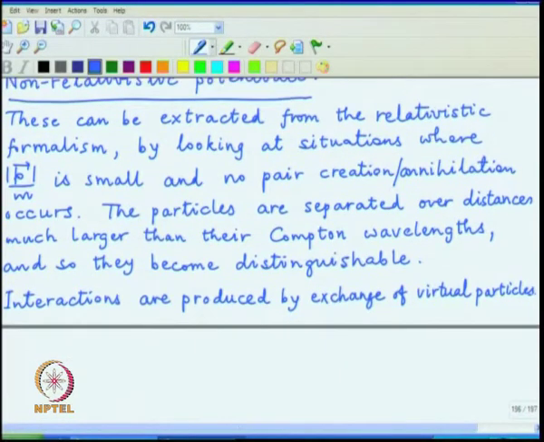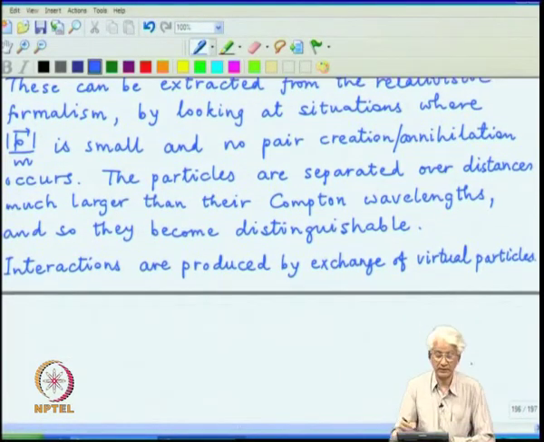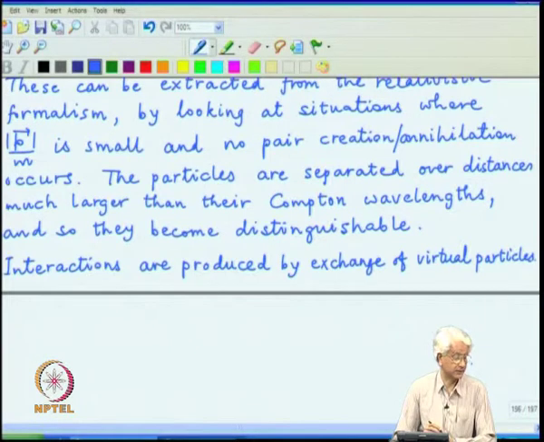So, let us just work out this elementary stuff for the case of interaction between two electrons,